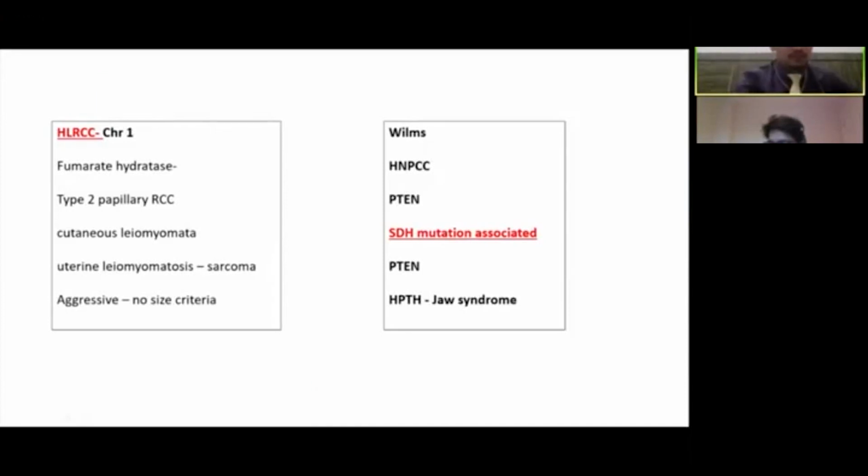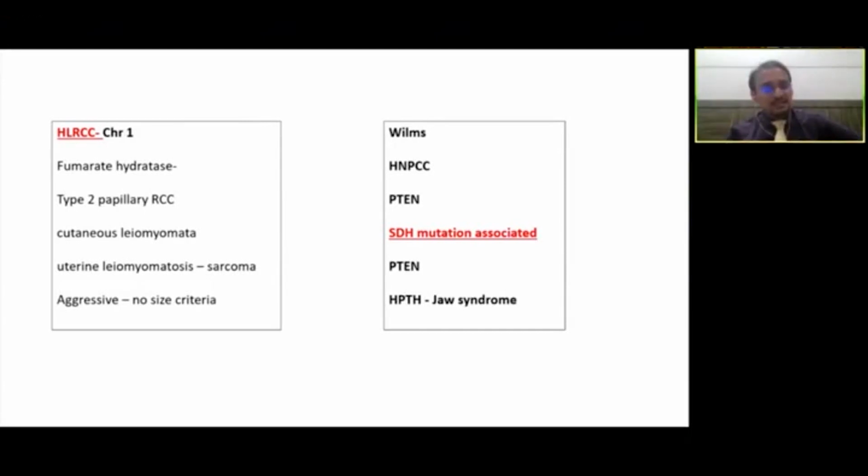The aggressive variant of papillary is hereditary leiomyomatosis and RCC. The fumarate hydratase gene and chromosome 1 are included in that. These are slightly aggressive tumors, and they also manifest with cutaneous and uterine leiomyomatosis. Apart from these, there are certain other tumors which have familial association with RCCs, for example, Wilms, which may manifest in adulthood, HNPCC, PTEN gene mutations, hyperparathyroidism-jaw tumor syndromes, and SDH mutation syndromes, which lead to some